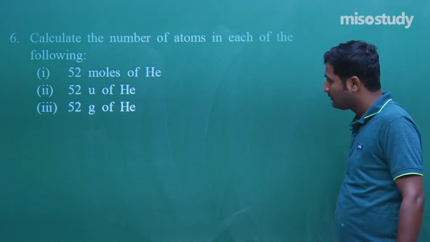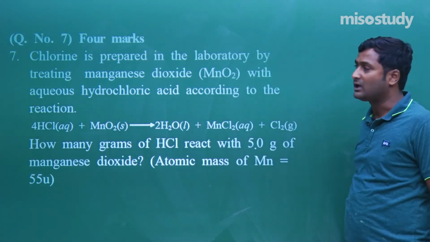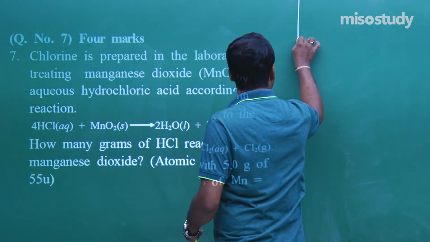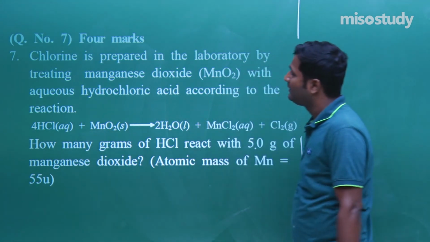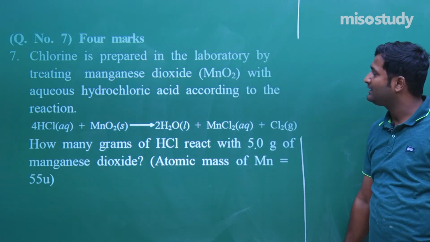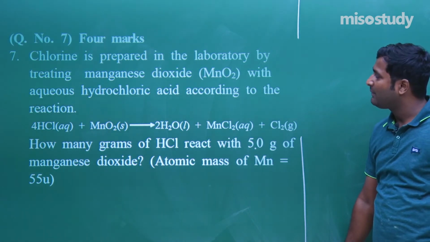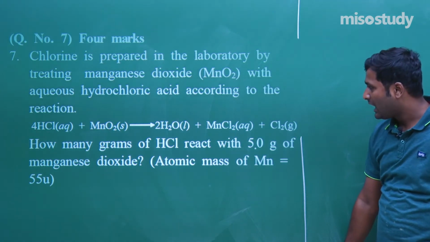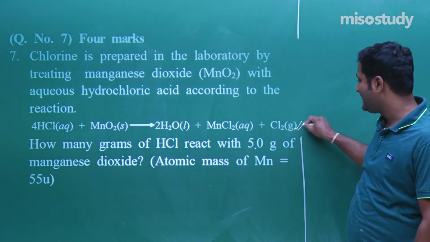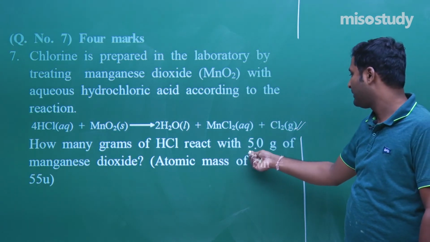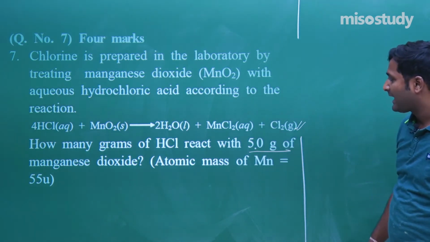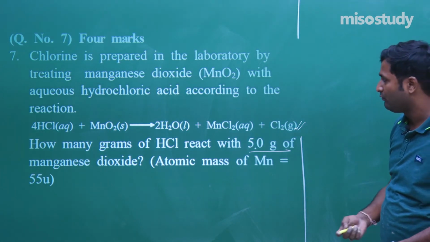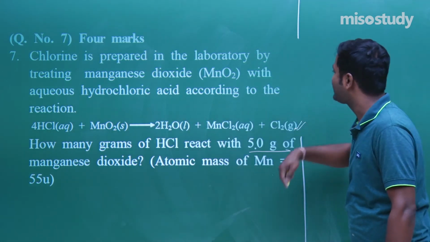So let's move to question number 7. This is a 4 marks question. Read the question carefully, what is given here. Chlorine is prepared in the laboratory by treating manganese dioxide with aqueous hydrochloric acid. How many gram of HCl react with 5 gram of manganese dioxide? Atomic mass of Mn is 55 u. Very simple. How many gram of HCl?